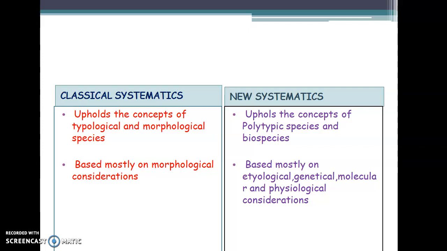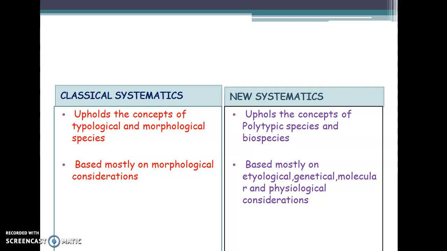Then molecular, the same thing, by means of the molecular compounds present in one organism, and also different kinds of physiological processes or physiological systems like the circulatory system, digestive system, excretory system, and reproductive system. If all these systems are similar in one group, along with the genetic, molecular, and ethological characters, we can say that this is the concept in new systematics.